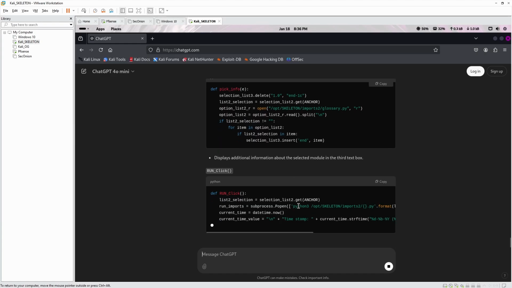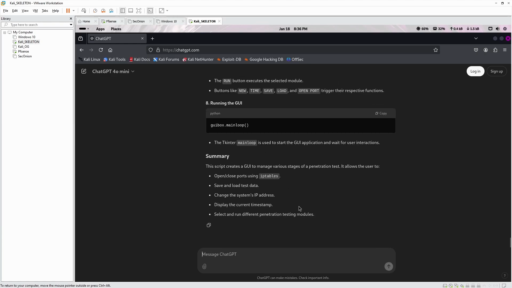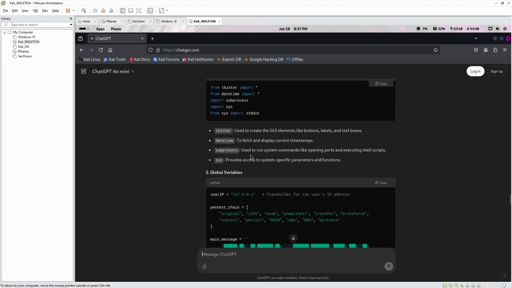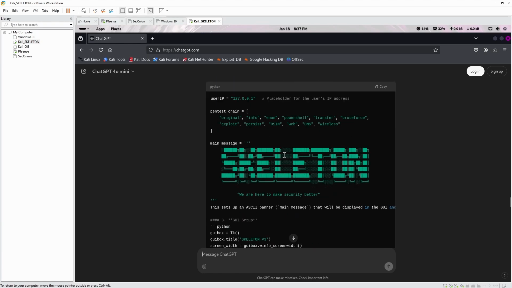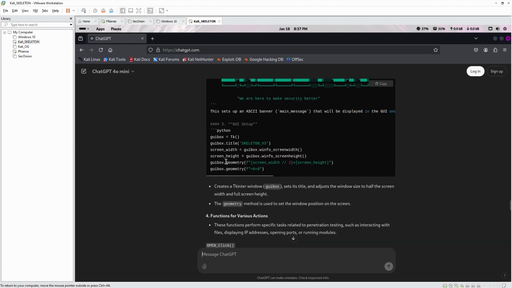So it's doing pretty hard yards right now. It's like running through all the stuff. Let's have a look. So it's talking about the imports, tells you what Tkinter is, datetime, subprocess, system, and it talks through the variables, global variables, right? So you have to use this stuff to make stuff work.